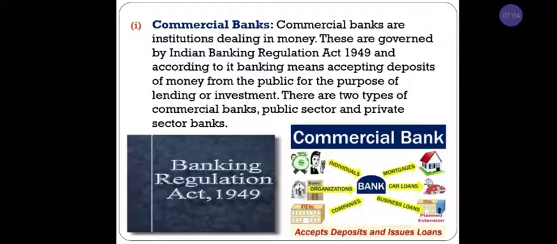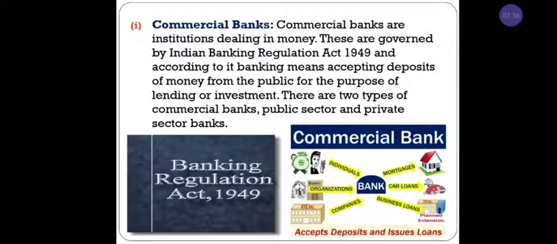According to it, banking means accepting deposits of money from the public for the purpose of lending and investment. When starting a commercial bank, they have to follow the rules and regulations prescribed in the Indian Banking Regulation Act 1949. What is a commercial bank? A commercial bank accepts deposits from the public.